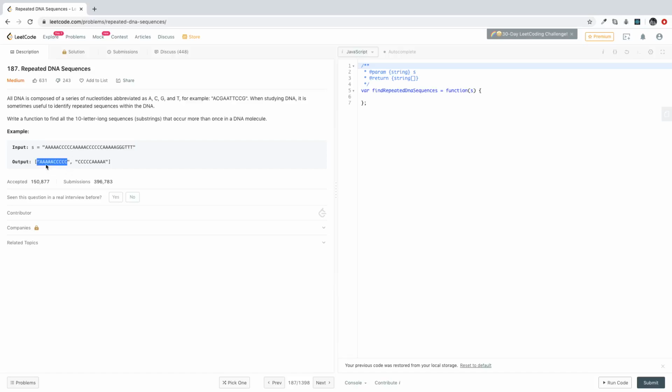So if you look right here, AAAAACCCCC, it's here and then it repeats here. So this would go into our output array. And then CCCCCAAAAA, here it is present, and then here it repeats. That should be put in here. Just that it repeats. You don't have to put both of the sequences in there, you just have to put that it repeats. And this one doesn't repeat over here, so you don't put that in. So it's a pretty simple problem, but there are a couple of different ways to solve it.